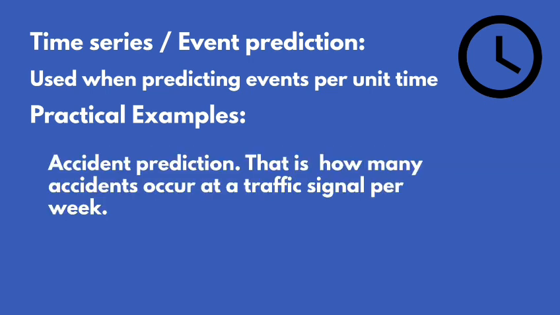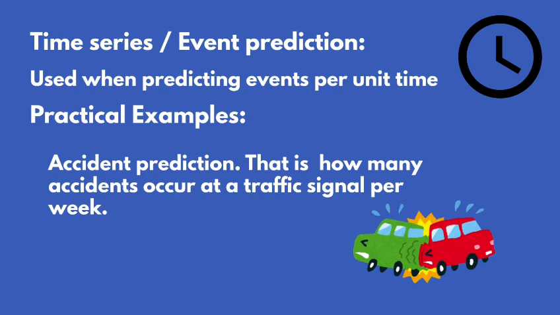Example 3, accident prediction. That is how many accidents occur at a traffic signal per week.